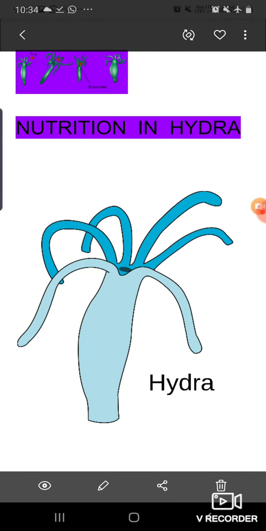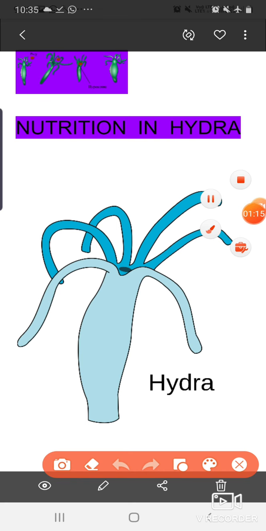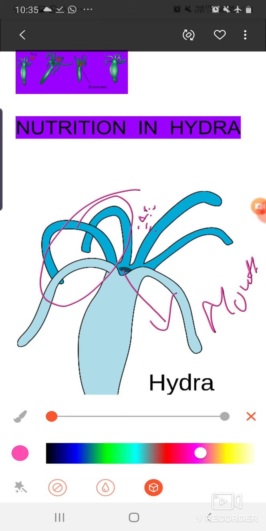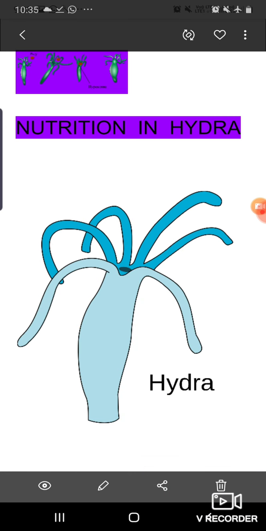Next is the nutrition in hydra. In hydra, these are called tentacles. These are the tentacles, like pseudopodia. They also use these tentacles for capturing the prey. So if any prey or insects or whatever their food comes in their way, the tentacles trap them, and this is the mouth through which they take their food, and after that digestion takes place inside their body, and finally the undigested food is also removed from the same pathway. So that means in hydra, the mouth functions as both mouth as well as anus.